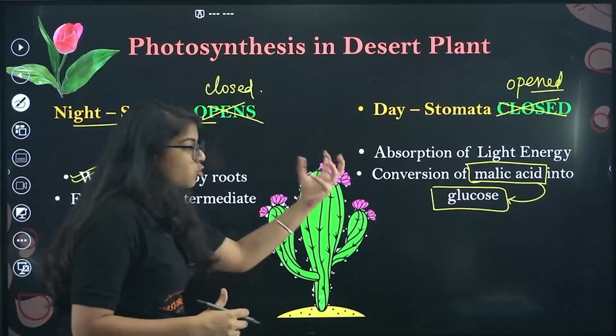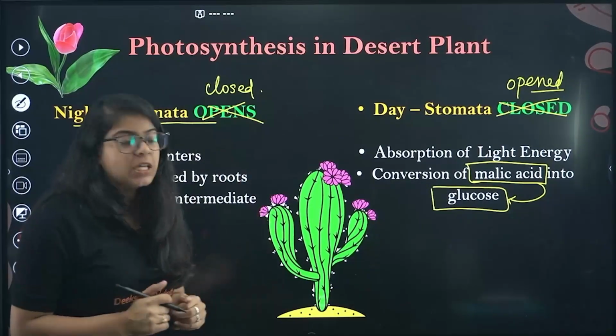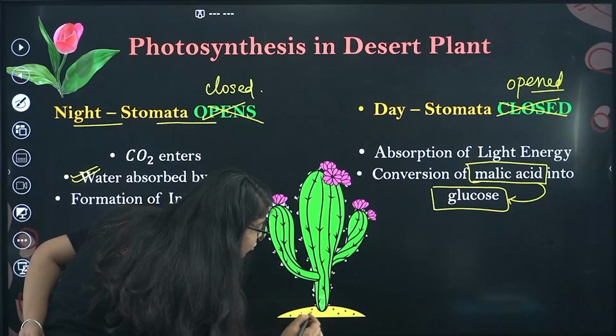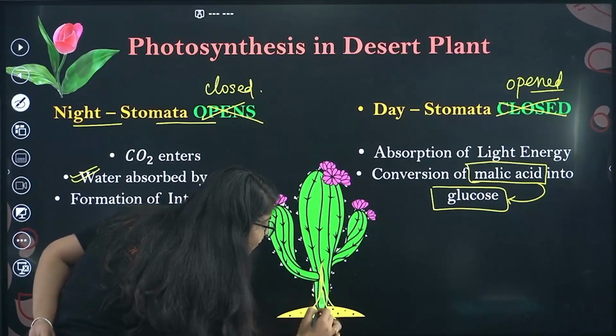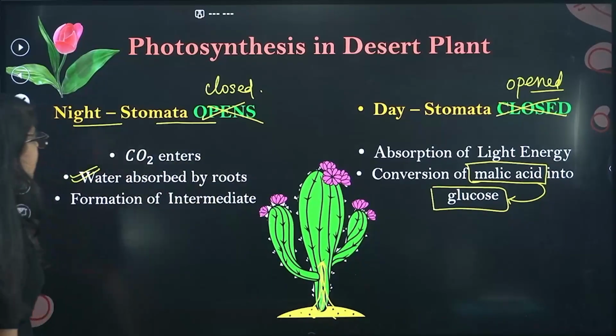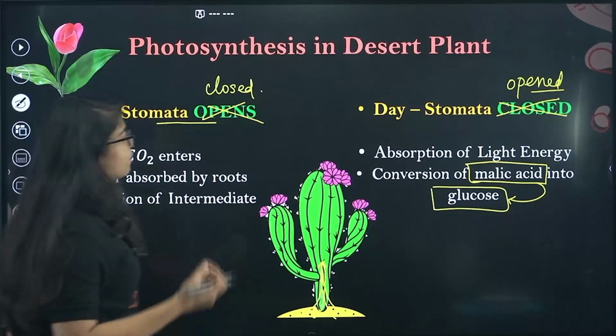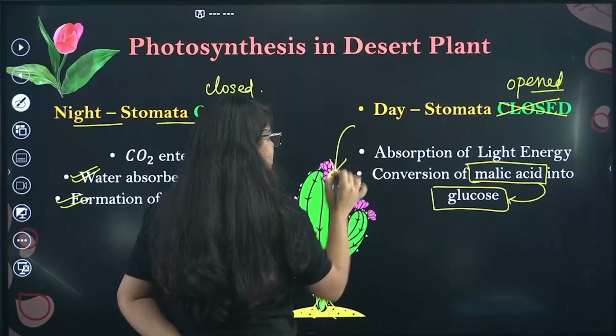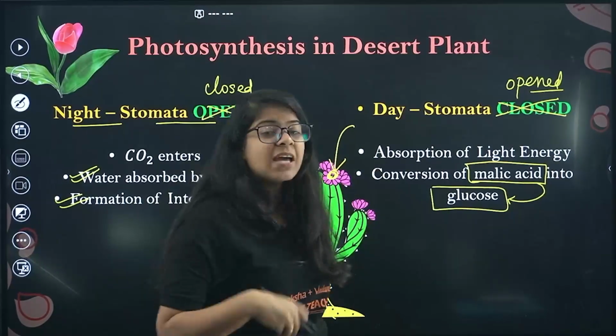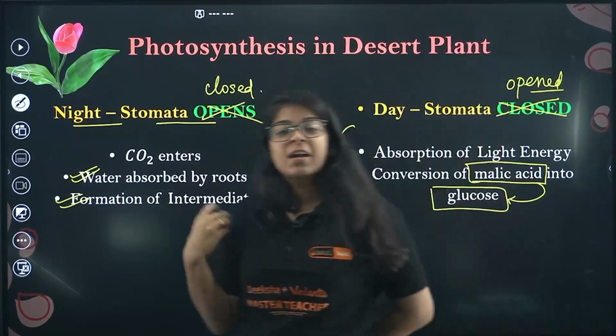Since the stomata is closed, you cannot get energy, so it absorbs water from the roots. The water goes up from the roots, understood? And intermediate formation happens. So from these pores light energy comes in, malic acid converts into glucose and CO2 goes out.